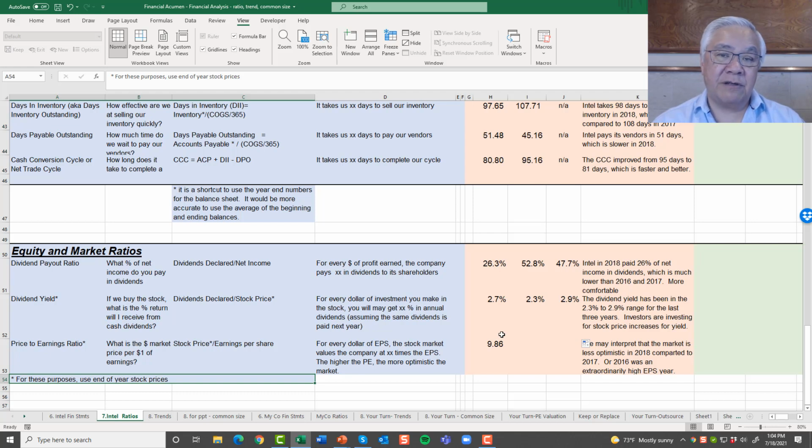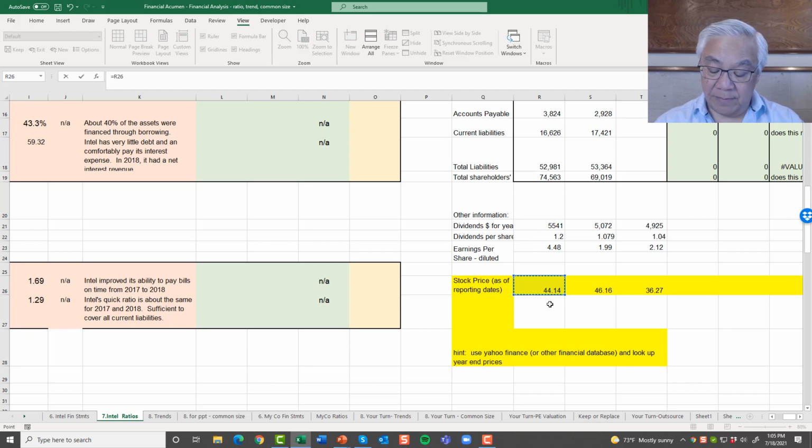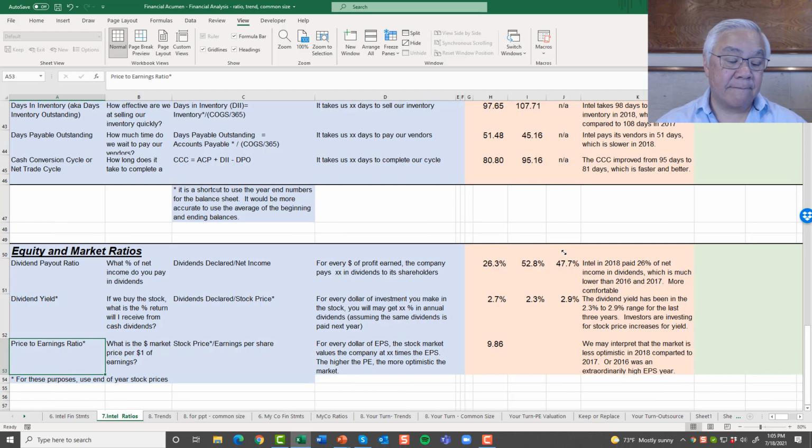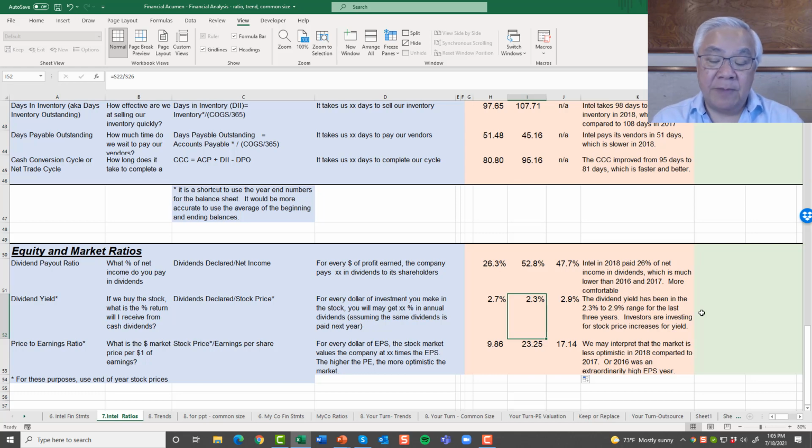And we usually do those in a per share way, but we can use either way, either the total amount of market value for the company divided by the total earnings that we had for the company, or what's simpler to use is the per share amounts. And let's do that. Equals share price divided by the earnings per share. And we can copy that across. And we see that we used to have a pretty high PE ratio of 17, then went to 23, down to 9. That means for every dollar of EPS, how much is the stock price? And here it's only 9.9.